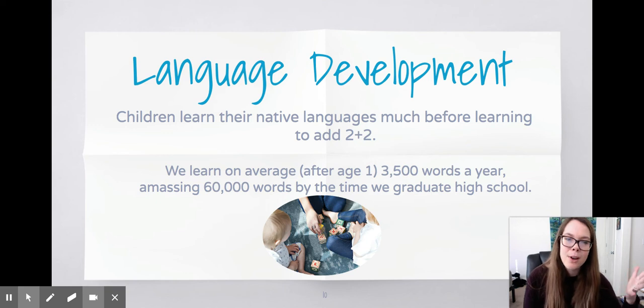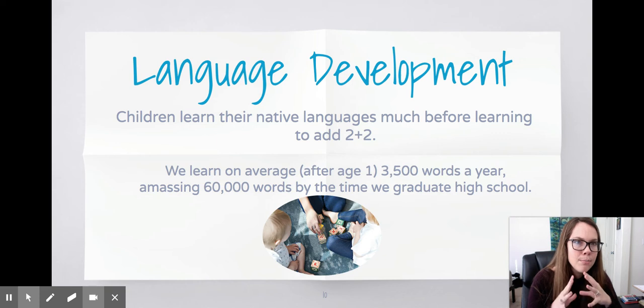So language development. We are going to learn more in detail about language development in our development chapter. We have a whole chapter. It's massive, and it's about development from birth all the way to when you pass away and you move on. Children learn their native languages much before learning 2+2.